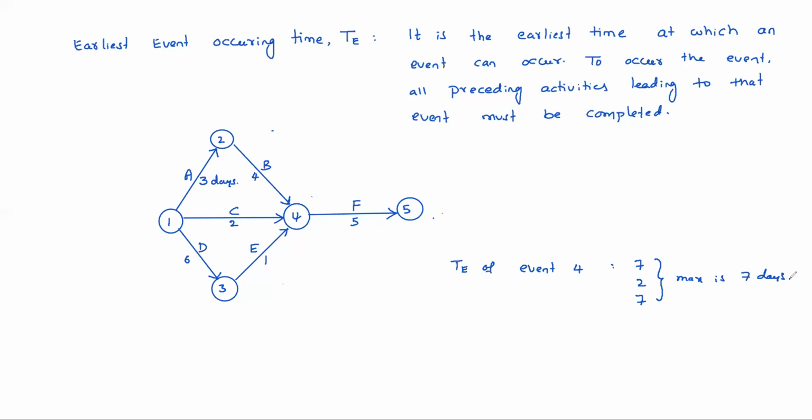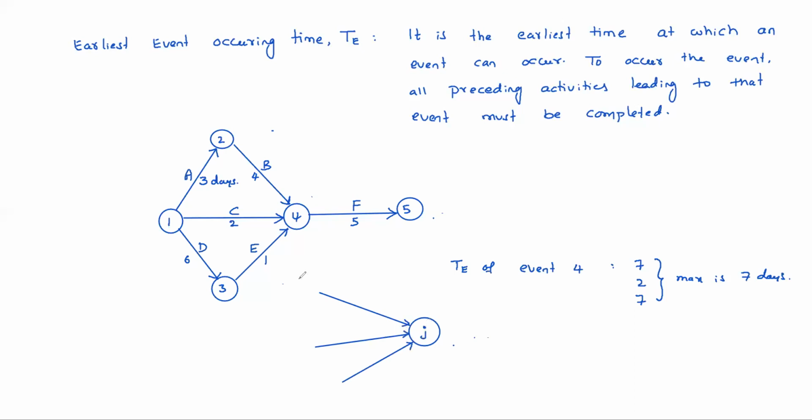Anyway, I will generalize this problem. Suppose this is the event, and some activities are like this. So many activities are leading towards the event.